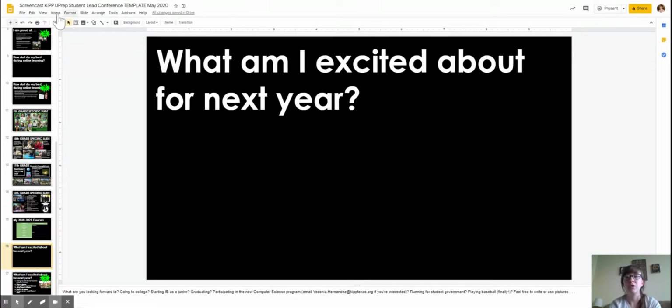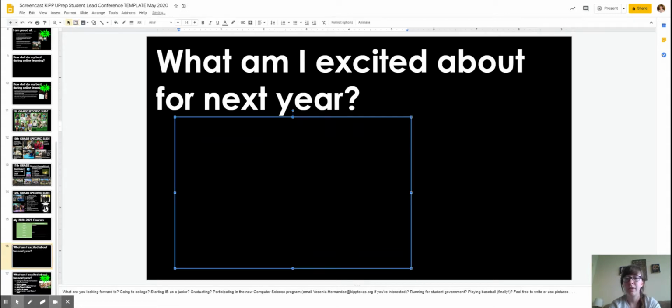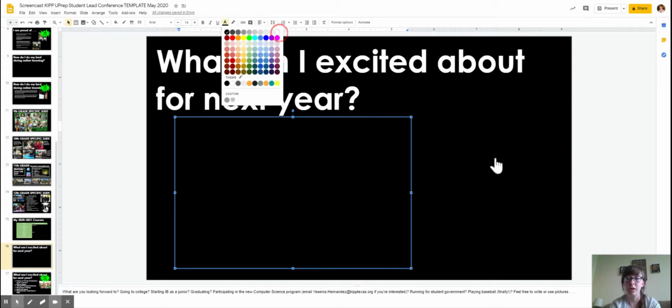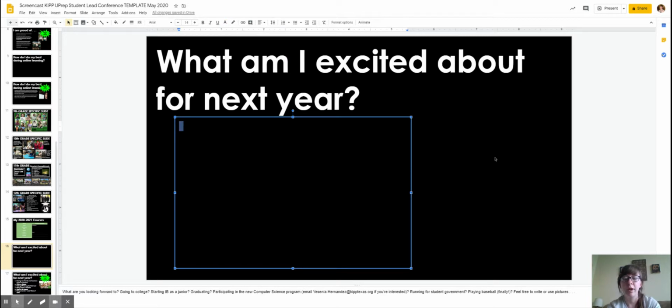What you will do is go up to Insert, Text Box, and then draw the text box however big you want it. Then you're going to want to select the blank space there so that you can change your text from black to white so you can see it as you type. And you might say, I am excited about, and fill that in.